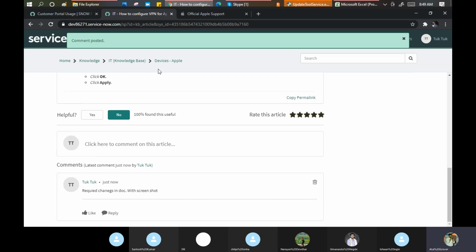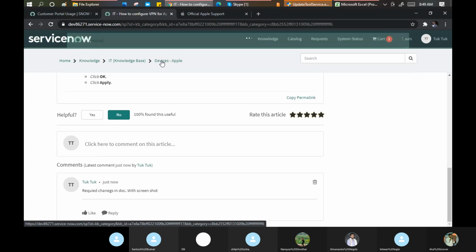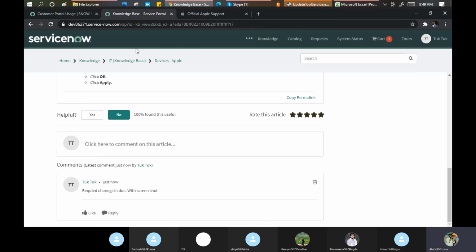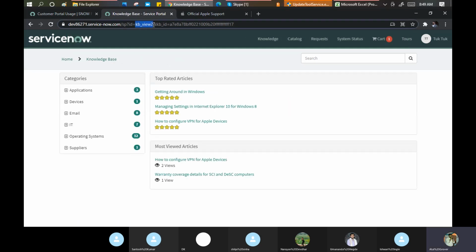Now let me again go back here. Sorry, come to knowledge base. You see what it is showing? KB view 2. Remember this. We will pick up this point maybe tomorrow or maybe in the class after that. Where does this come from? It is a configurable part. I'm again saying, Tejal, Ishwari, Shilpi, don't get confused. Today just understand what is available on the service portal.